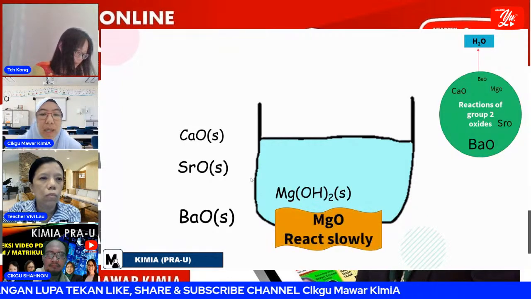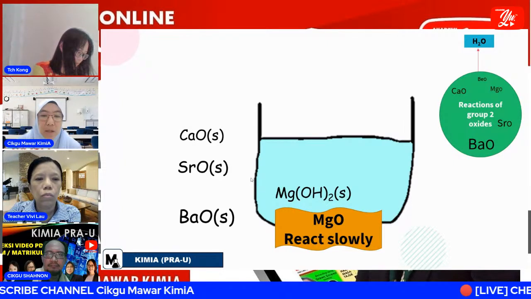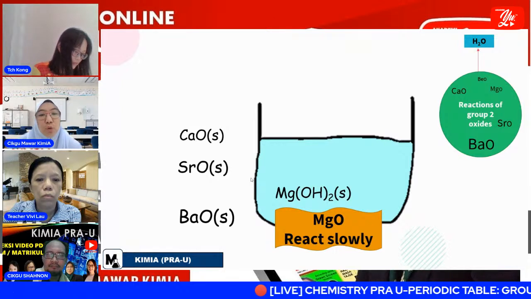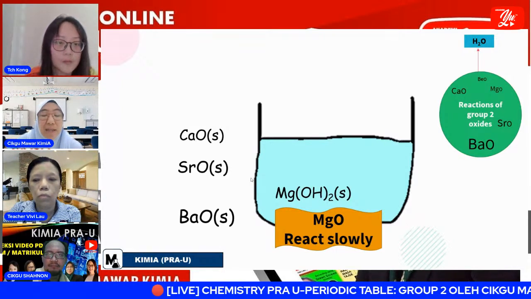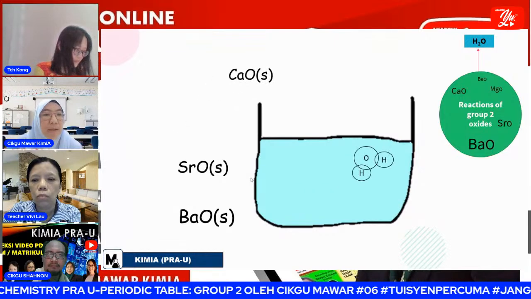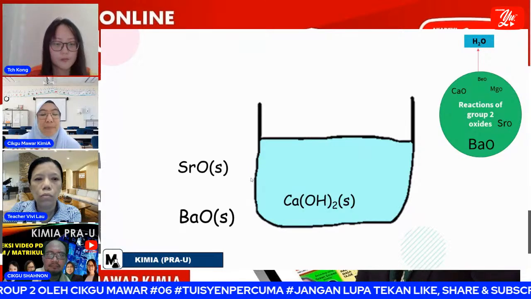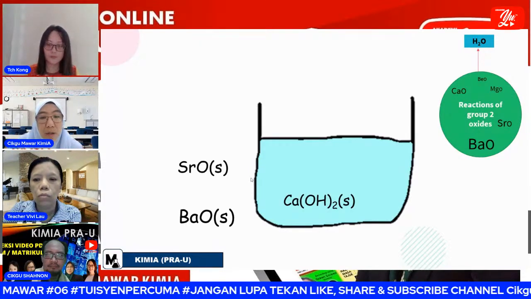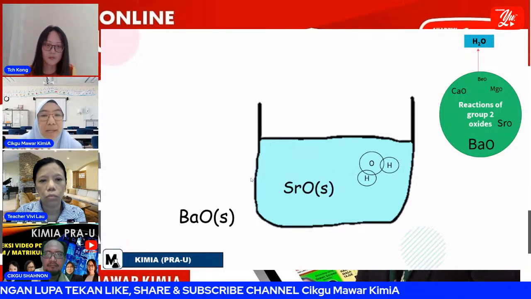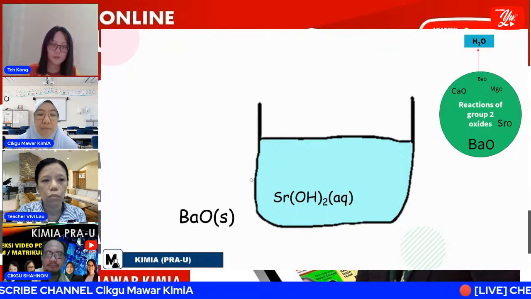So what can we say? That magnesium oxide reacts slowly in water to form magnesium hydroxide compound. It's a solid form. And then the third oxide, calcium oxide. When we dissolve it in water, you can see that it will form calcium hydroxide. Strontium oxide, oh, it's very quick. It directly forms strontium hydroxide.